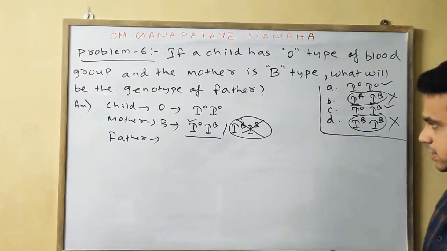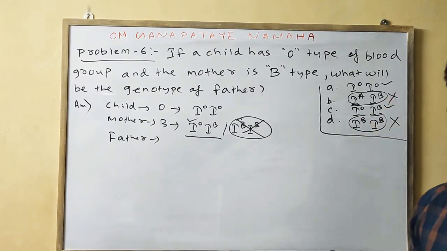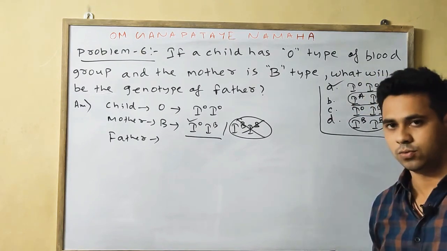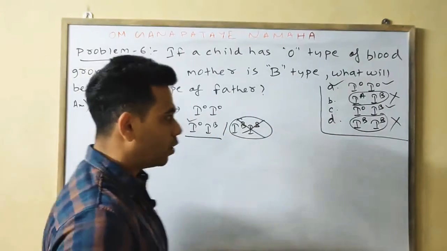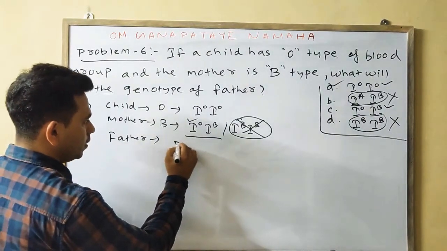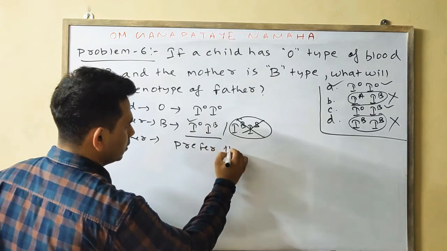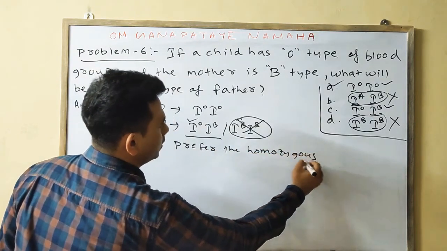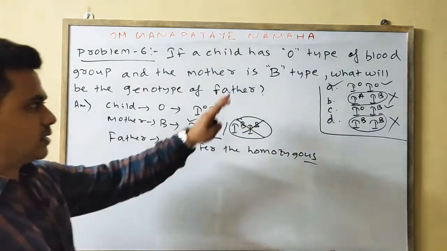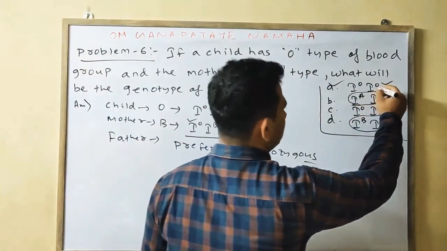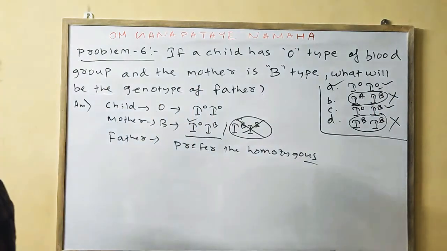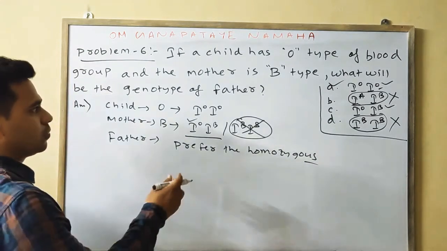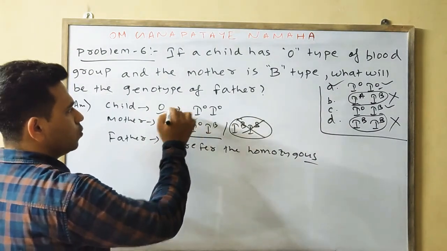But in this case, if such a question comes, your answer will always be I0 I0, because we always prefer the homozygous condition. If this condition arises, we'll always prefer the I0 I0 case, meaning the homozygous case. Okay, now we'll do the cross, to find whether the O group is coming or not.